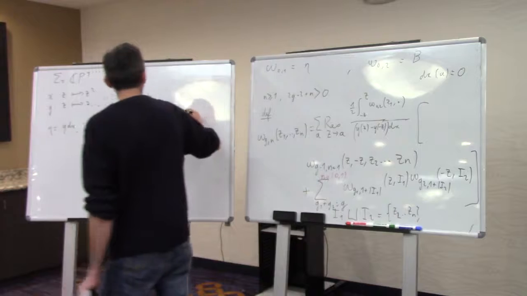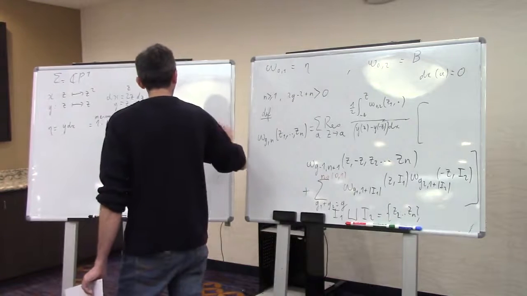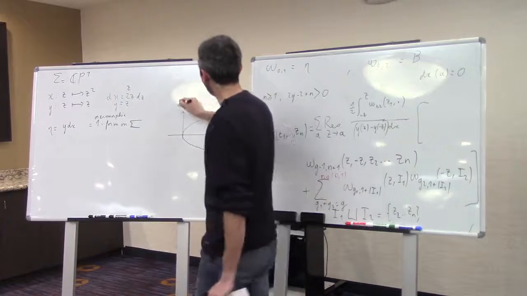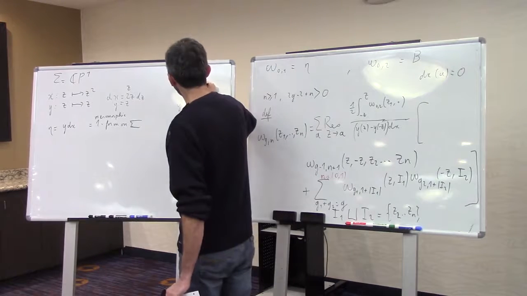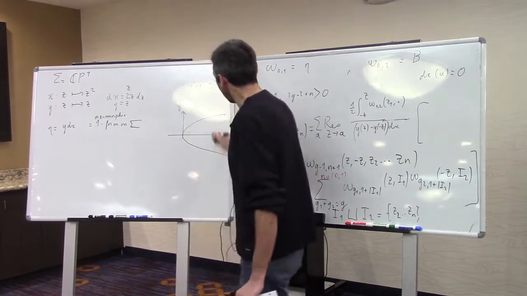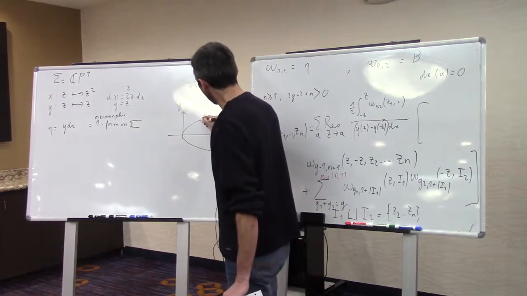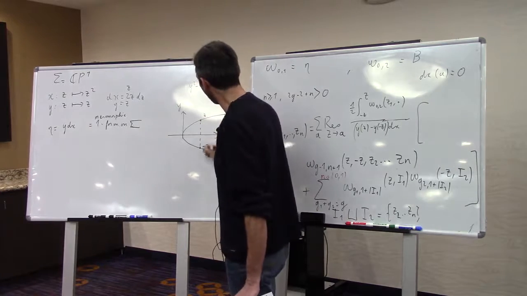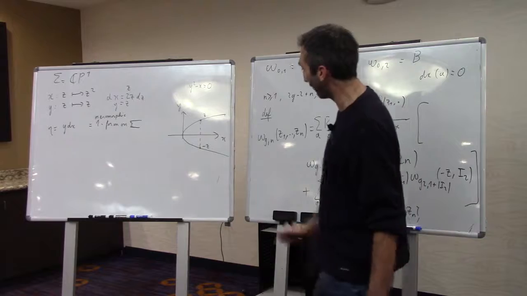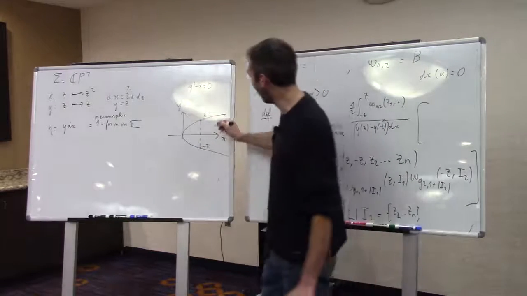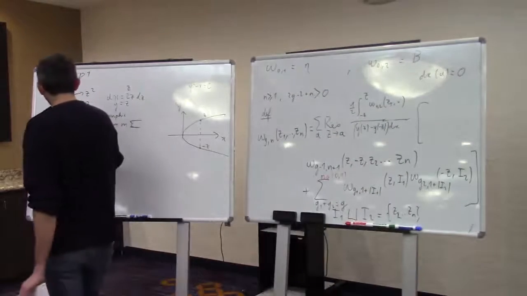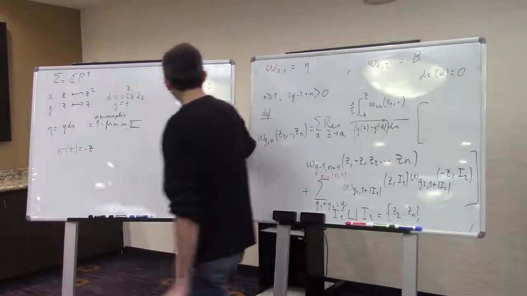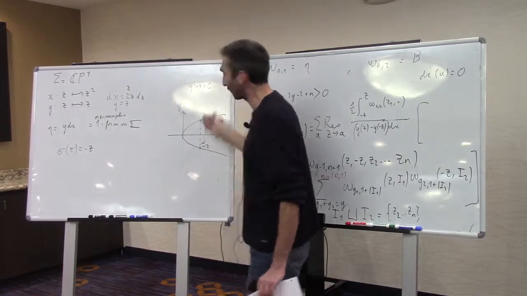Just to illustrate, here we have x and y. The curve is y squared equals x. A point z on that curve, z and minus z are the two points with the same value of x. Let's call the involution sigma of z equals minus z. The involution that sends z to minus z is the involution that exchanges the two sheets.